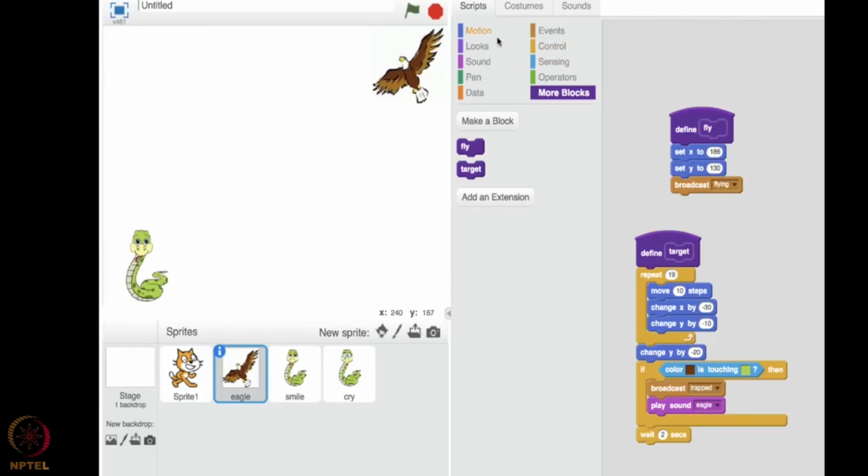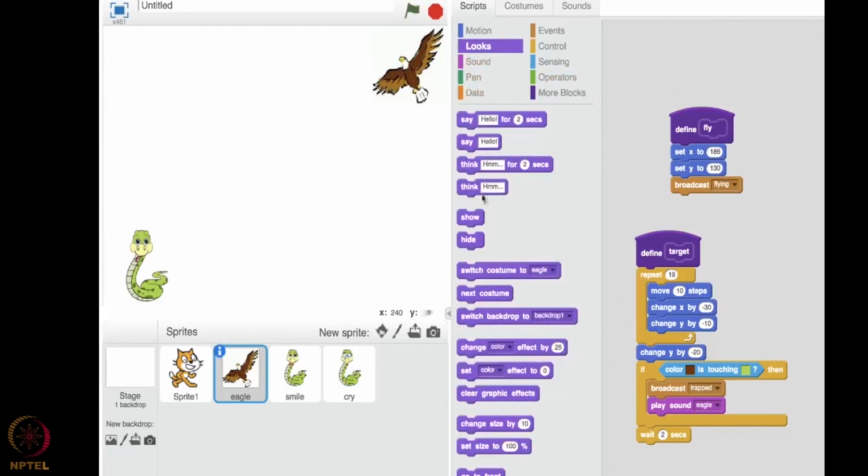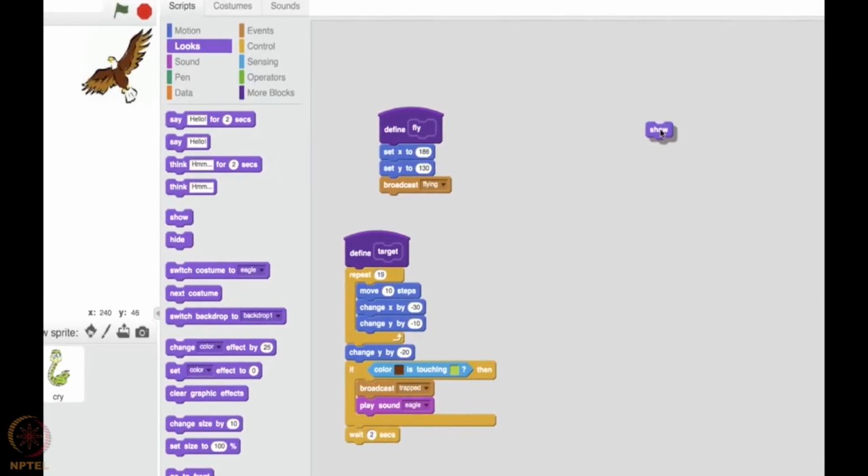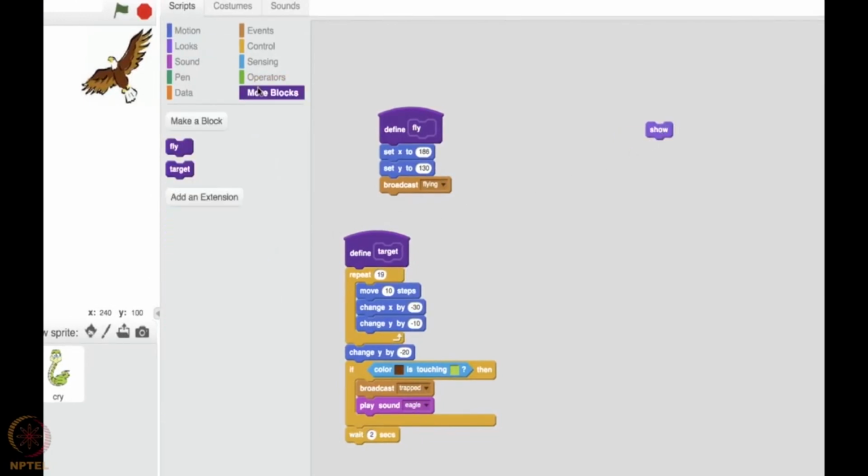So now let me use these blocks. Initially the eagle has to be shown, so let me say show. Then it starts flying. Then it aims at the target.